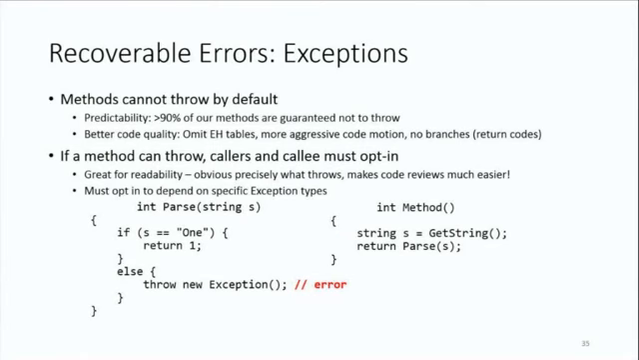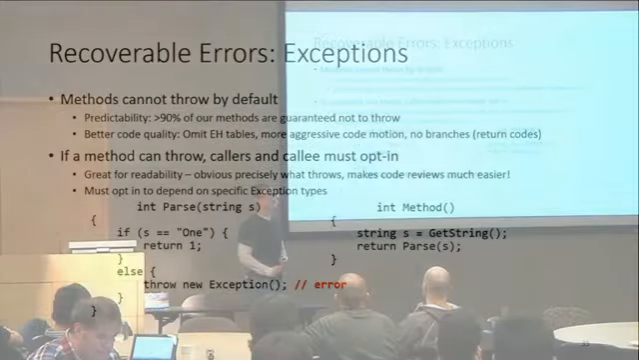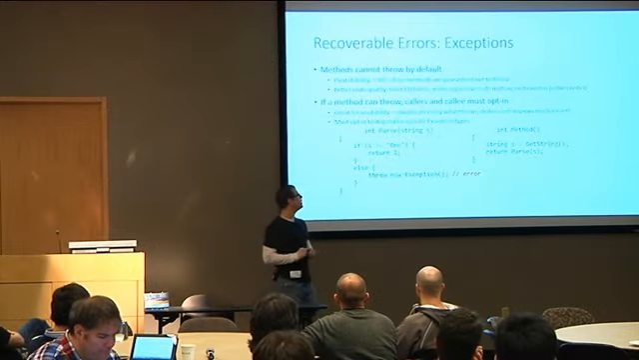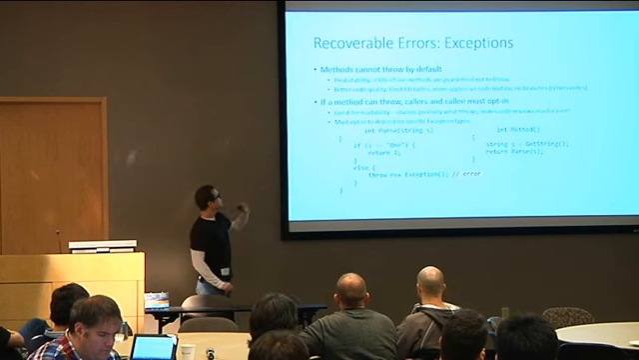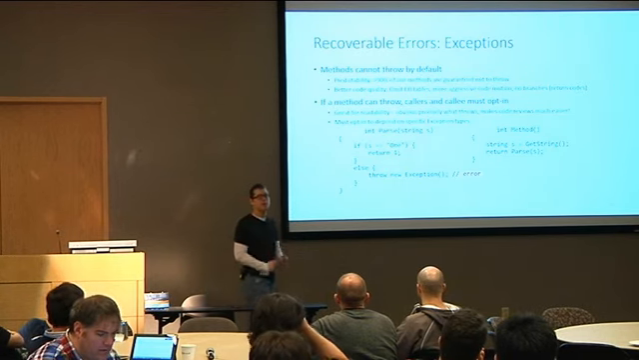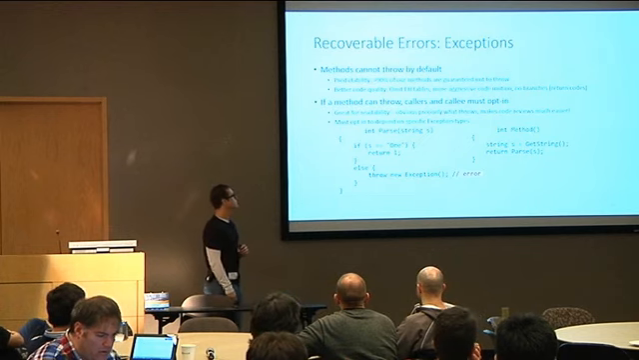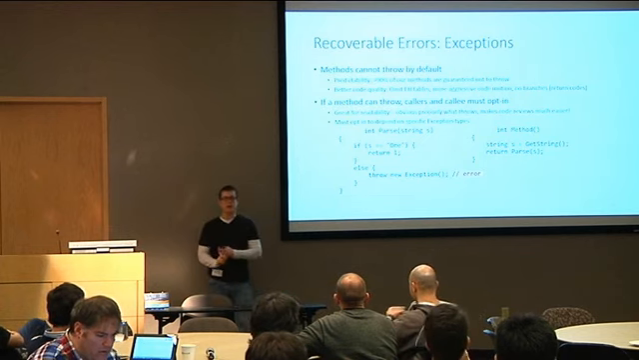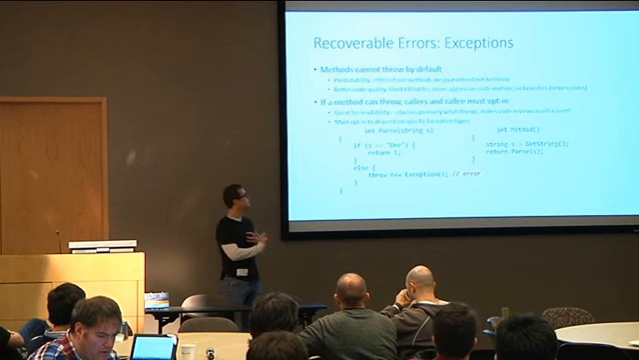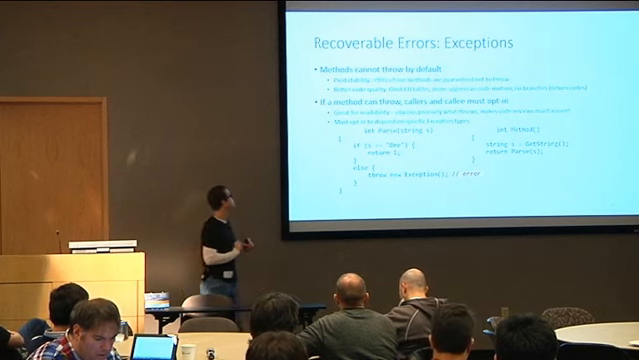So the other type of error we deal with are recoverable errors, exceptions, the cases where we do want to fail and recover from it. So by default, our methods can't throw. We have non-throwing by default, and it's enforced by the compiler. And this is great because it allows us to emit error handling tables. We don't have to deal with a lot of the branching code that comes along with this.